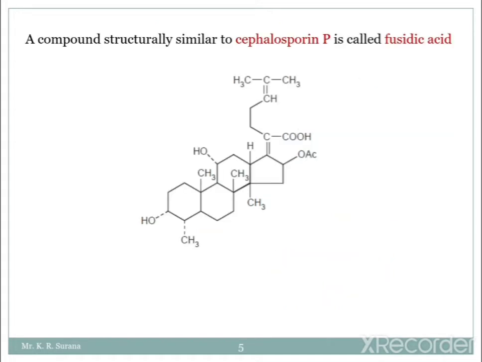Next is cephalosporin P. The compound which is structurally similar to cephalosporin P we can call fusidic acid, and here the structure has been given. The steroidal nucleus is its basic structure. And here the structure of cephalosporin C has been given.